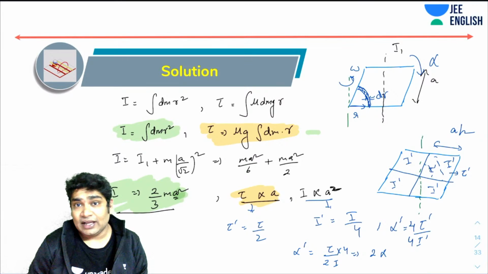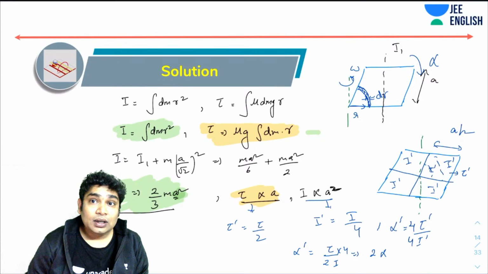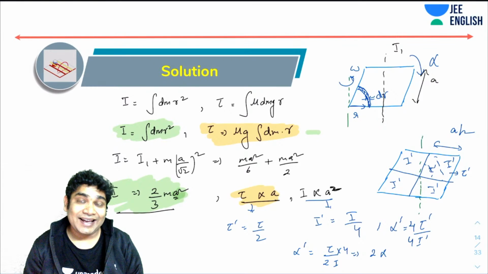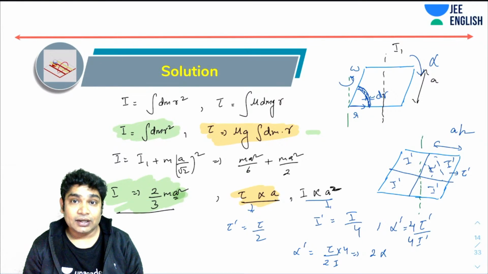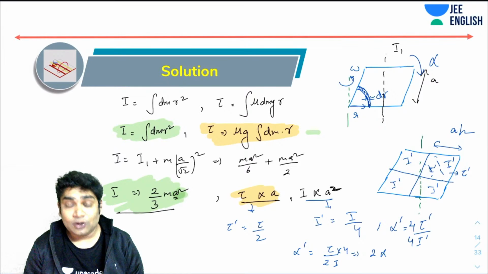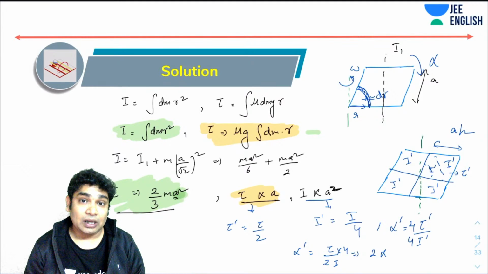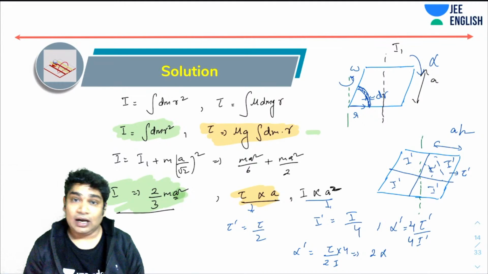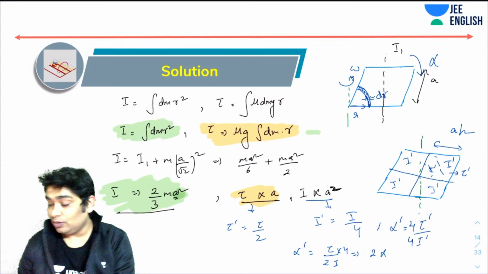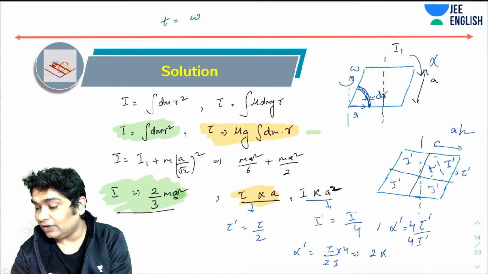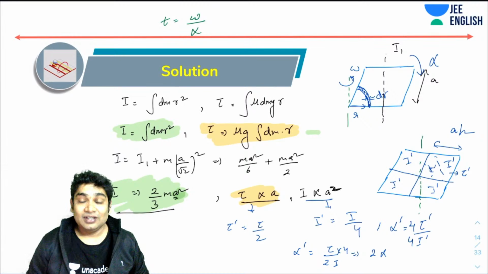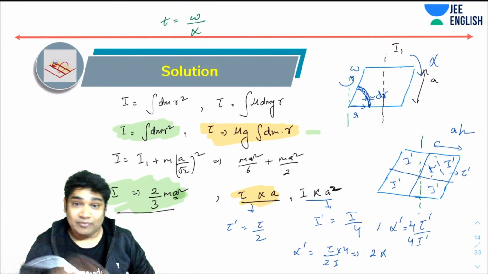So demonstrably, with the help of these expressions, we tried to relate the moment of inertia and the torque of half-sized plates. If I had a square sheet of A by A, then for a half-size sheet, the moment of inertia would have become 1/4 and the torque would have become half. So if the moment of inertia becomes 1/4, torque becomes half, so angular retardation will become double. Therefore, the time for retardation would be halved. I hope you know that time would be omega over alpha. That is why, if omega remains the same and alpha is doubled, time will become half.